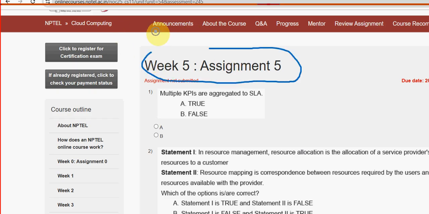So this is week 5 assignment of the course Cloud Computing. Guys, for the past 5 years we have been providing solutions for various NPTEL courses including cloud computing as well.